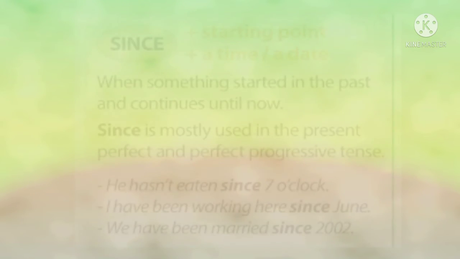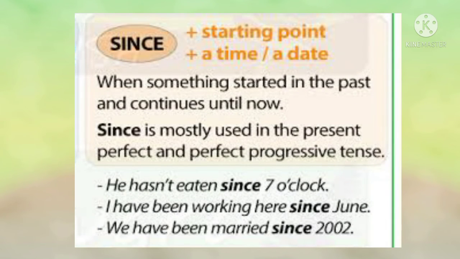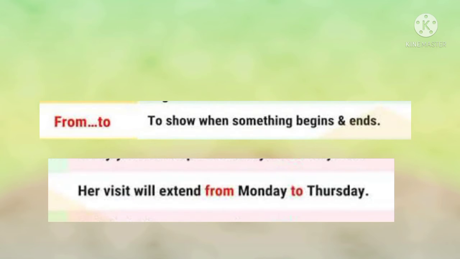Now, children, let us see the use of since. Since is used for a starting point. For example, I have been working here since June. Now, children, let us see use of from to. It is used to show when something begins and ends, that is between the beginning and the end of the period. For example, her visit will extend from Monday to Thursday.